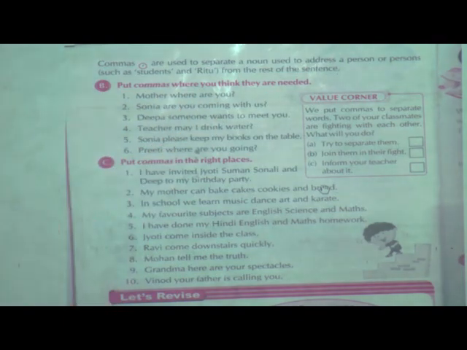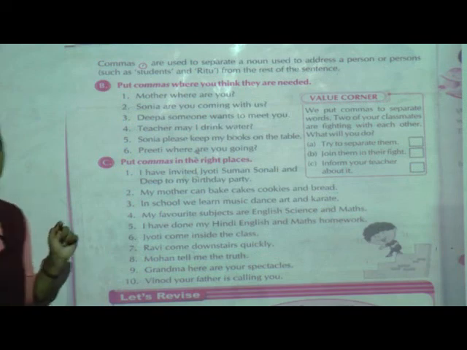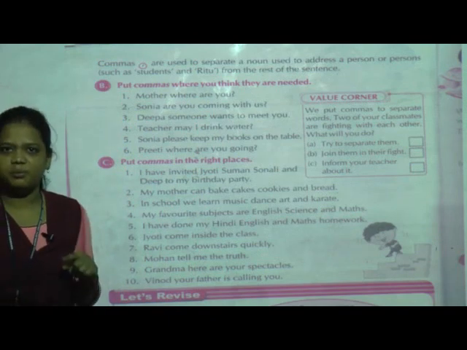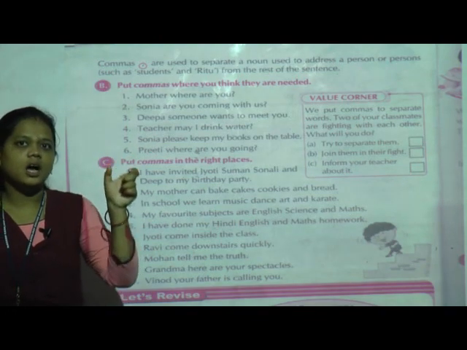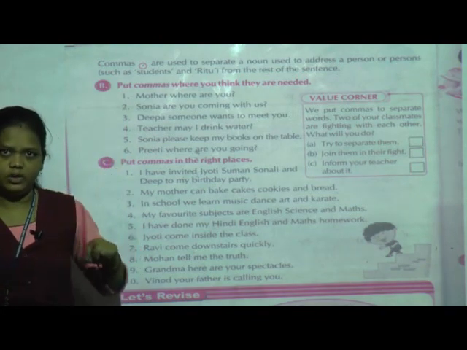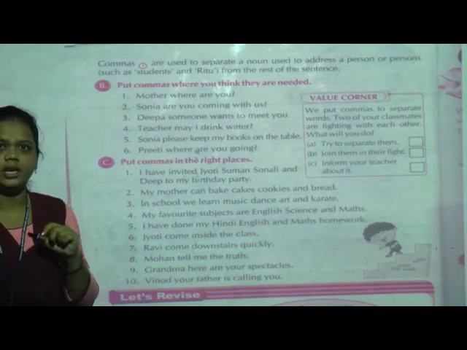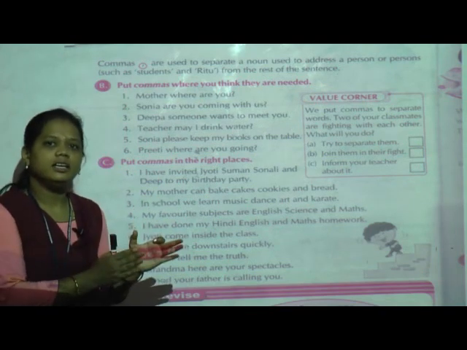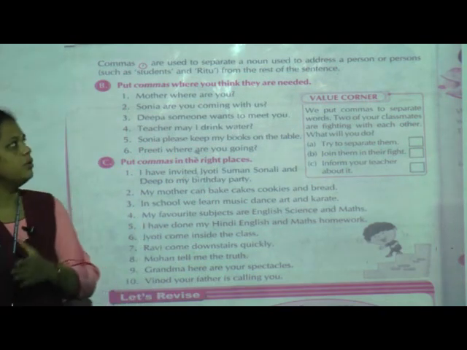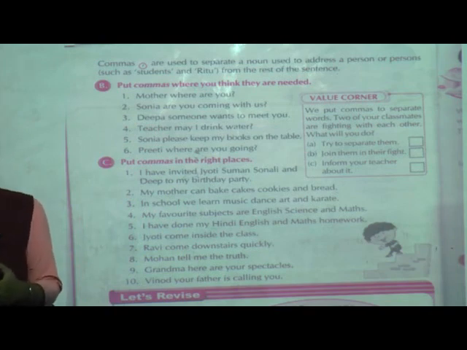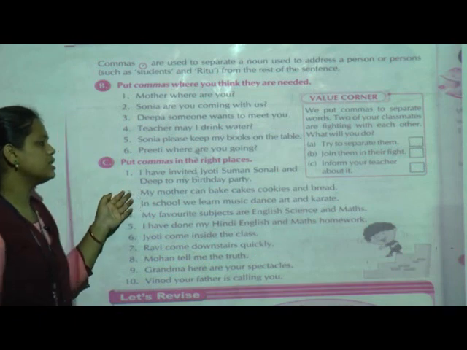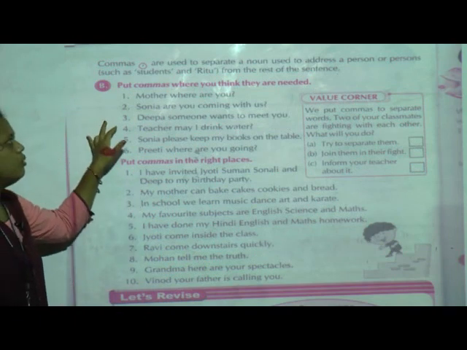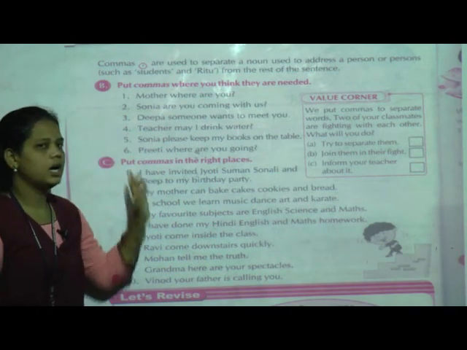Just now we have seen two examples: students, please come here, and Ritu, please pass me the bag. So after the noun we give the comma, to separate that noun from the rest of the sentence.